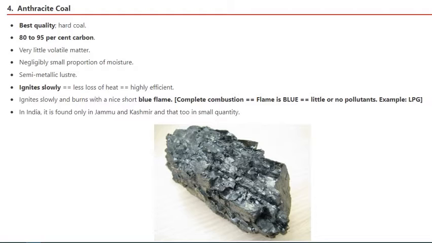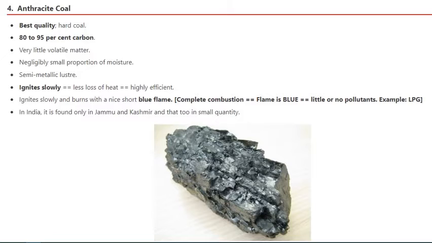Semi metallic in luster, it almost reflects light like a metal. So luster is the ability of a mineral or a rock to reflect light, and when it is reflecting it in a metallic way, it is called metallic luster. Ignites slowly, so there's less loss of heat and high efficiency. Ignites slowly and burns with a nice short blue flame. So if you burn the highest quality anthracite coal, you will get a blue flame. So complete combustion flame is blue, little or no pollutants, example LPG.